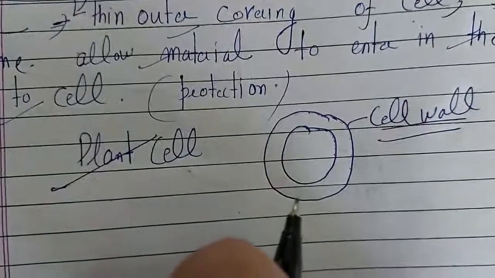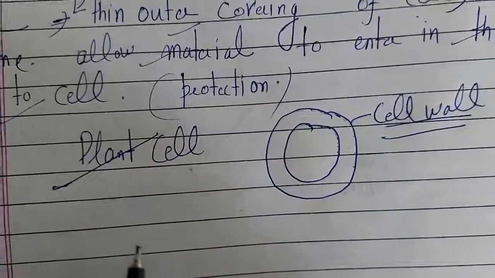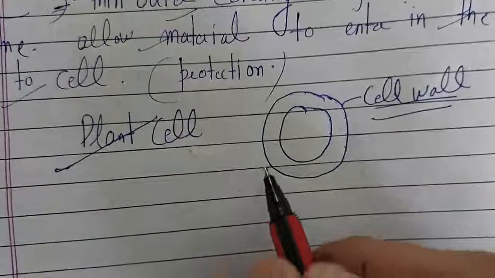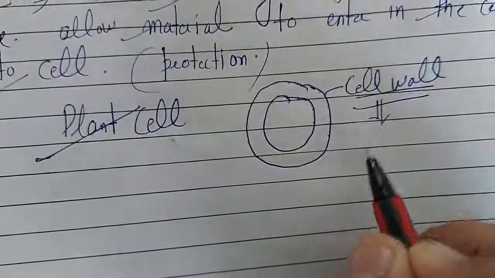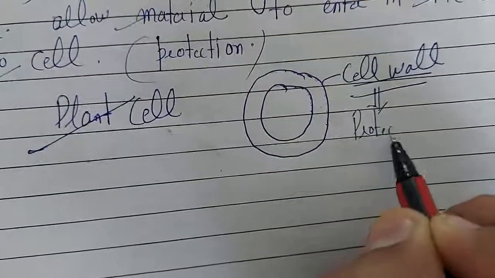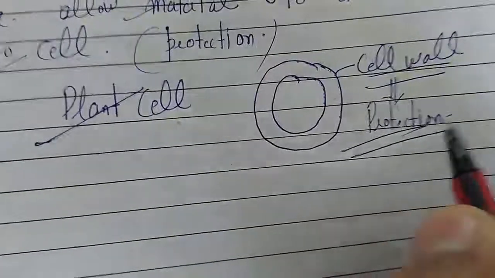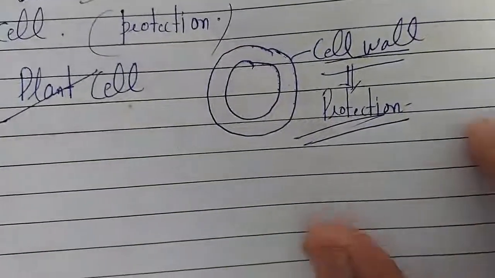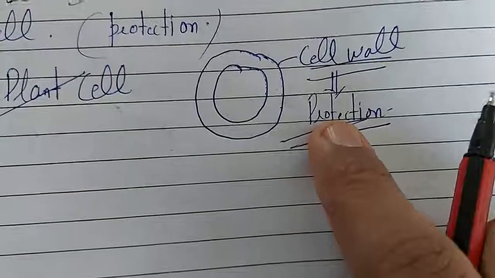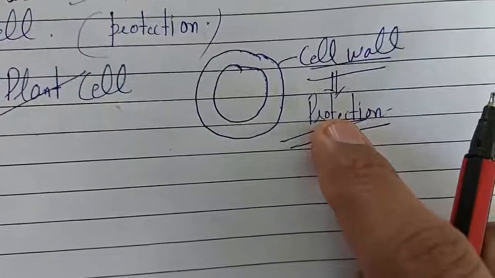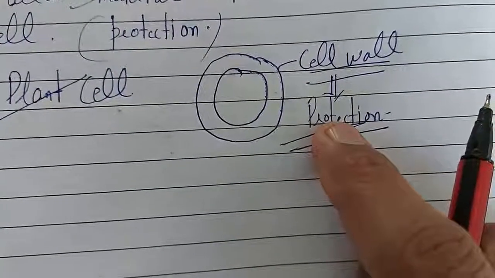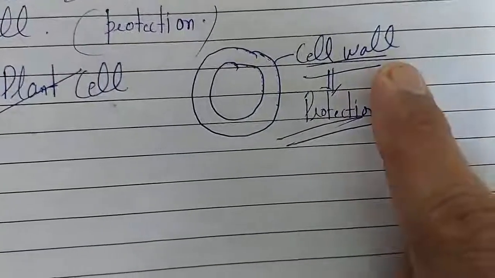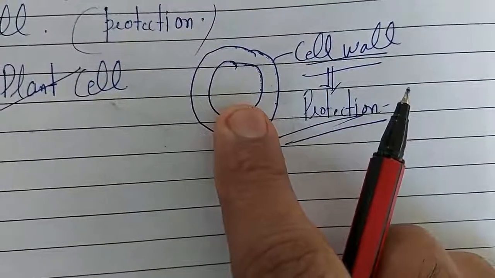So what does this do? It provides additional protection. So what is the function of this cell wall? Mainly its work is to provide protection. Similarly, like we have a skeleton system in our body which protects the important organs of our body, similarly, the cell wall protects the important components of this cell.